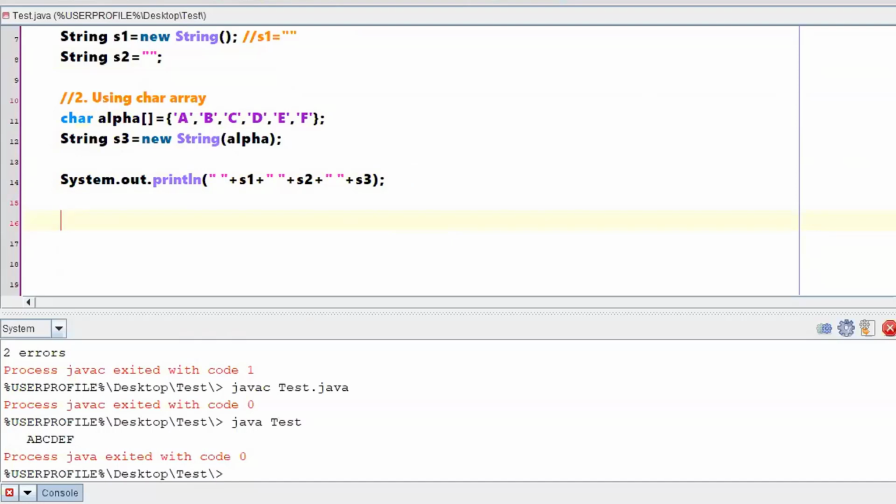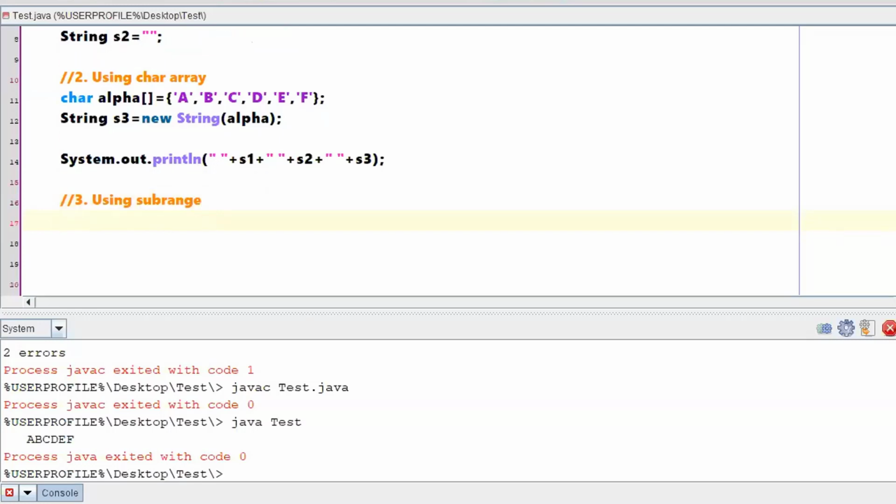So we have a number of ways. We are just discussing the most commonly used constructors, right? So these are just commonly used constructors. Another way, a third way of creating a string, is using a subrange of a string, right? So what is this subrange? Subrange is, say for example, you wanted to create a string called s4, right?